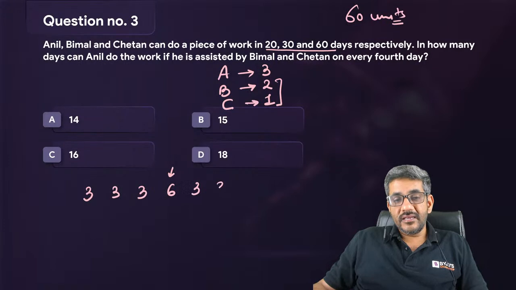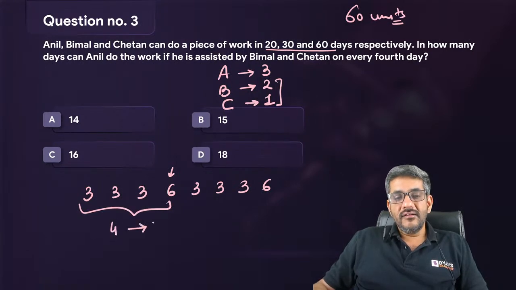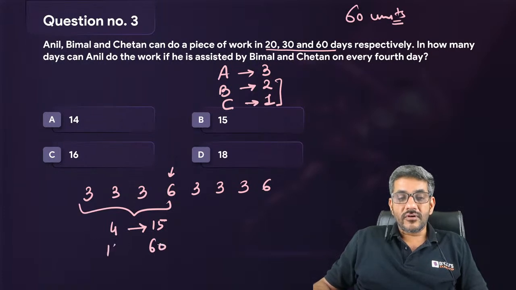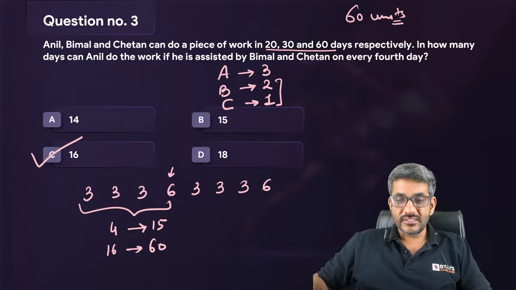Then once again 3, once again 3, once again 3, and then once again 6. So this is how it is working. So in 4 days, he is actually making how many units? 15 units. And you have to make 60. 4 times of 4, 16. That's it. That's your answer. C option is the correct answer for this question.